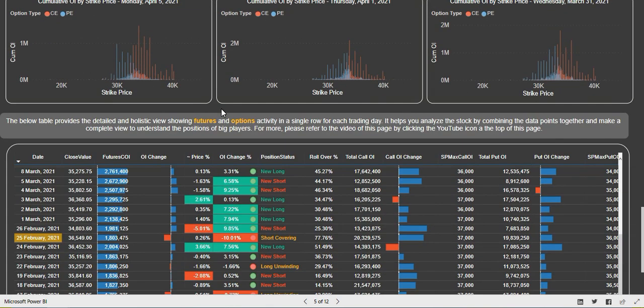Friends, if we go to the bottom table, you can see that a few long positions have been added in the past few days, but then again a few short positions were added. So there is a mix going on, as I mentioned, that Bank Nifty is consolidating. If the market has to rise for Bank Nifty, new long positions will be added, and also short positions should be covered, with short covering along with a rise in price. So friends, these are the levels to be watched for Bank Nifty.